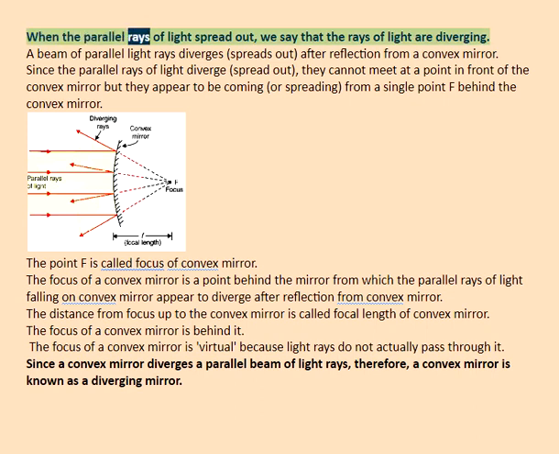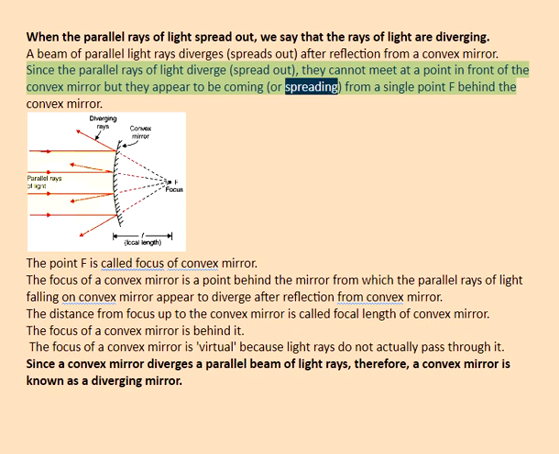When the parallel rays of light spread out, we say that the rays of light are diverging. A beam of parallel light rays diverges, spreads out, after reflection from a convex mirror. Since the parallel rays of light diverge, they cannot meet at a point in front of the convex mirror, but they appear to be coming, or spreading, from a single point F behind the convex mirror.